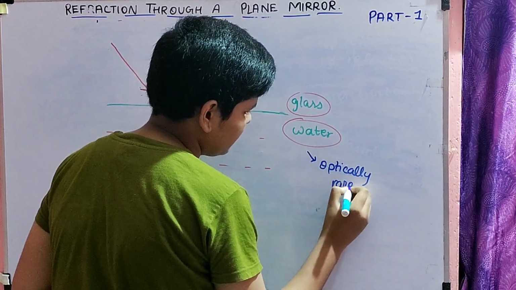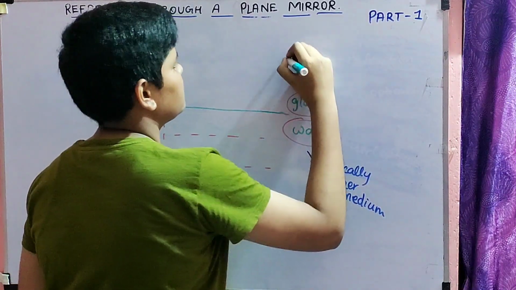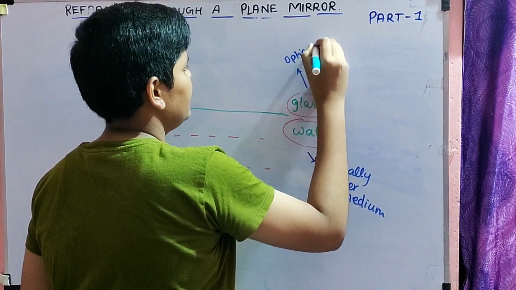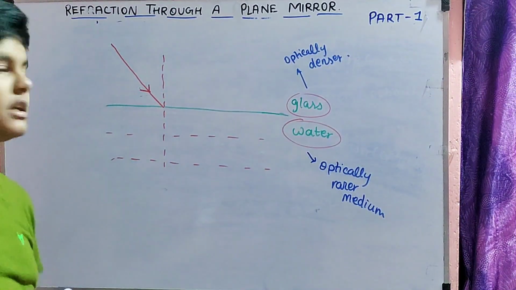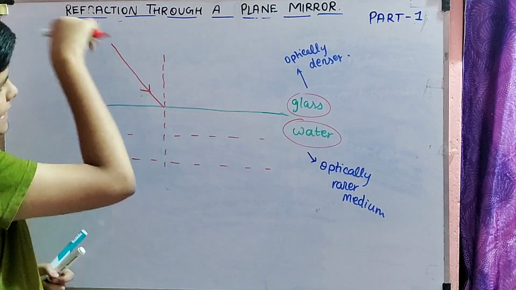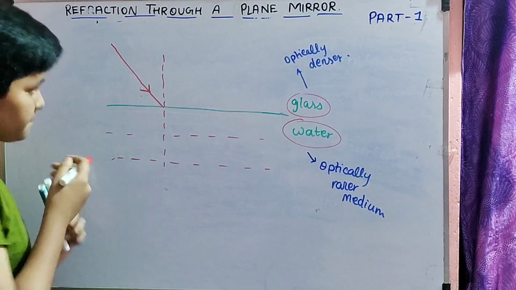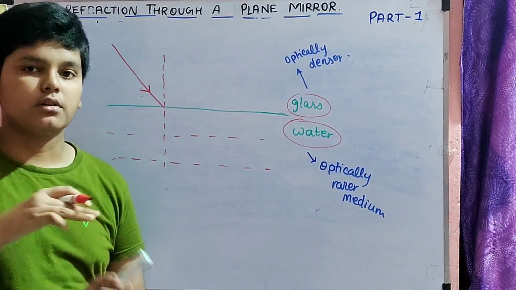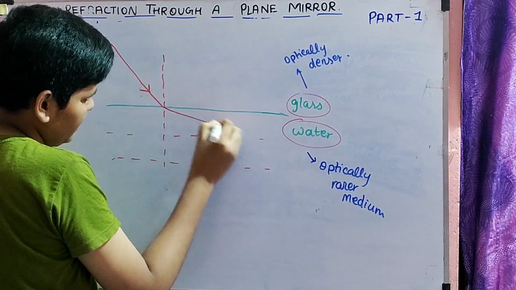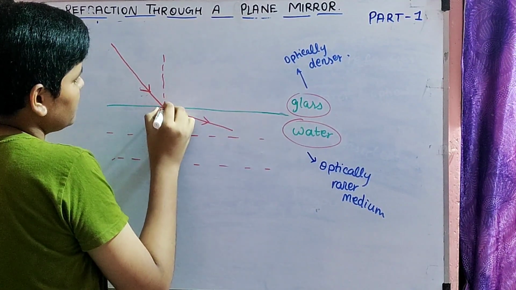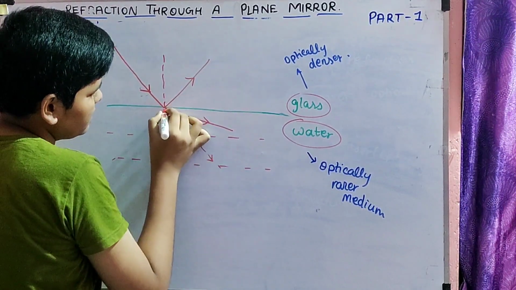Optically rarer medium. And this is optically denser. So now here one ray of light is coming from optically denser medium and going to optically rarer medium. How does it turn? It refracts as going away from the normal, not towards the normal, going away from the normal like this. So this was supposed to be reflection and this was supposed to be the actual path.